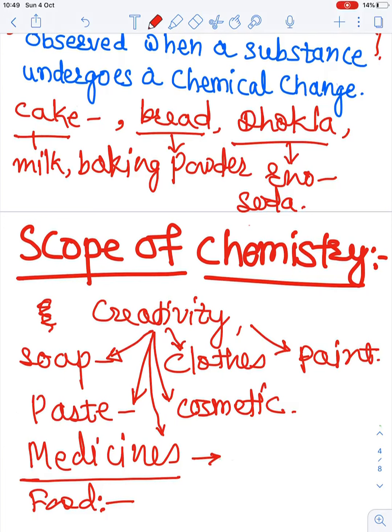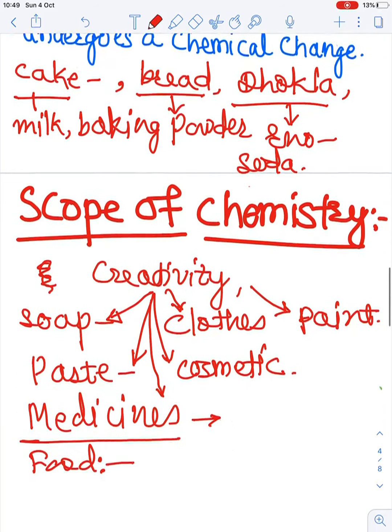Therefore, to avoid chemistry in our day to day life is just impossible. We cannot avoid chemistry from our day to day life. It is really a very, very important science in our day to day life. Thus there is a great scope of chemistry in our day to day life.